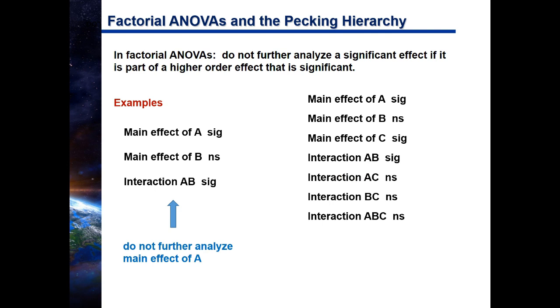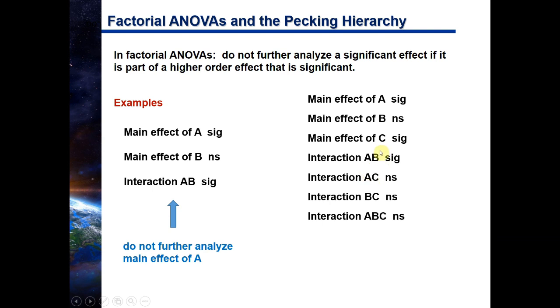There could be differences between the cells, but it means that the pattern was the same throughout. So there was no differential effect through the combination of both A and B. Another way of saying it, let's look at AB, would be to say whatever effect factor A was having, it was the same for each level of B.